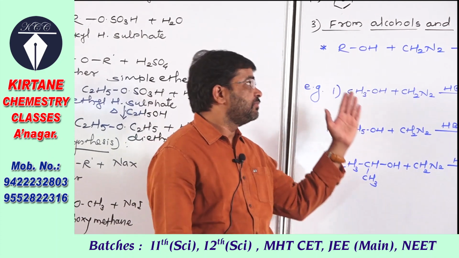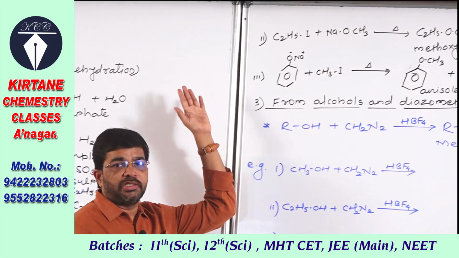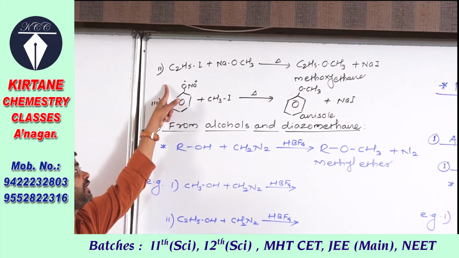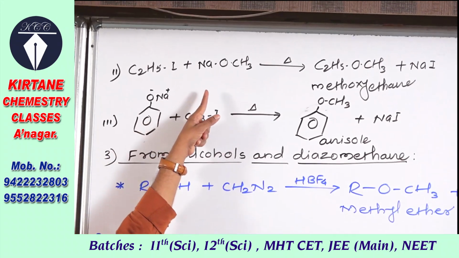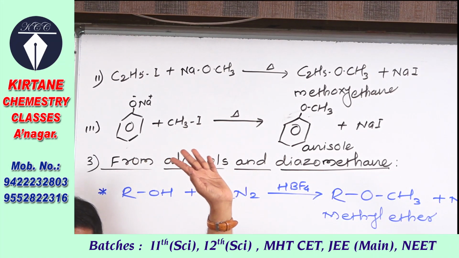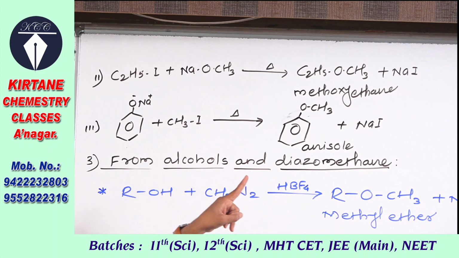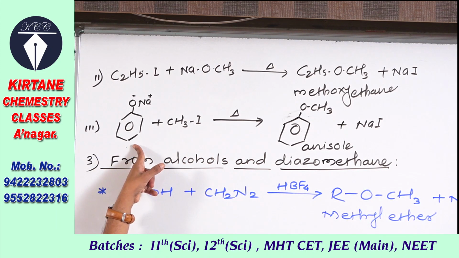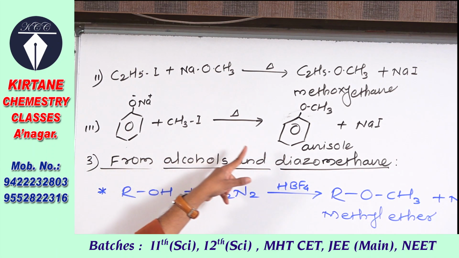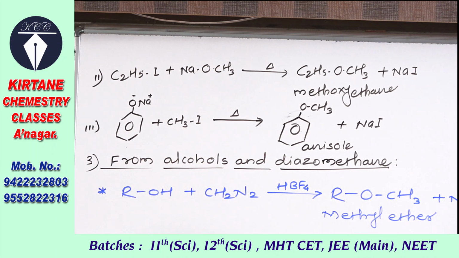See the preparation of some other ethers by the Williamson synthesis process. Here, ethyl iodide when boiled with sodium methoxide, methoxyethane is formed. Ethyl methyl ether is obtained. Then sodium phenoxide when boiled with methyl iodide gives anisole. Anisole is also named as methoxybenzene. So this is one of the reactions to prepare ethers.